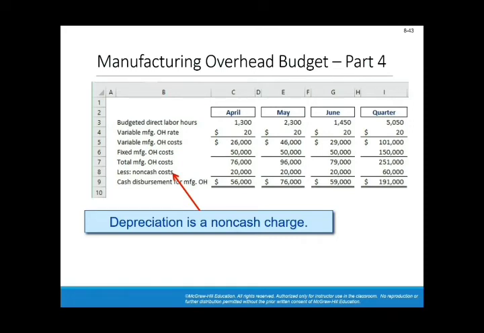So as I said, when you are computing the cash disbursement for manufacturing overhead, you need to deduct the $20,000 from the fixed manufacturing overhead cost, because these are depreciation, and depreciation is not paid in cash, but it is incurred as an expense in the income statement. So my total manufacturing overhead cost for April is $76,000, out of which $56,000 are to be paid in cash.